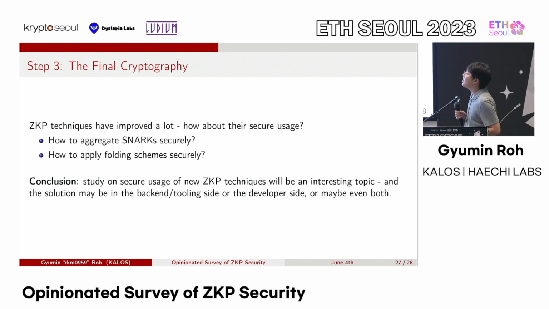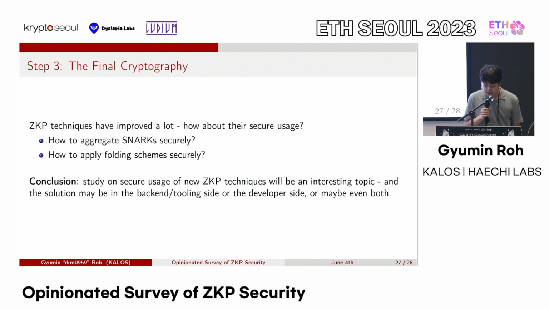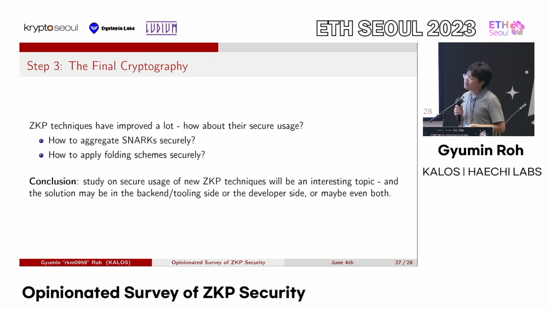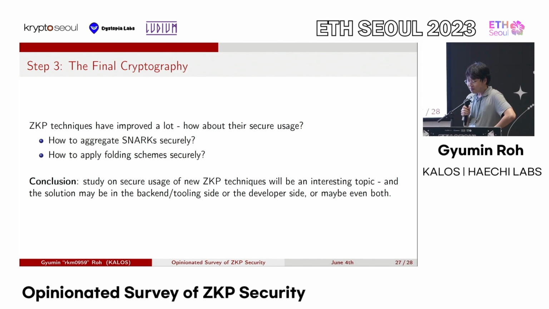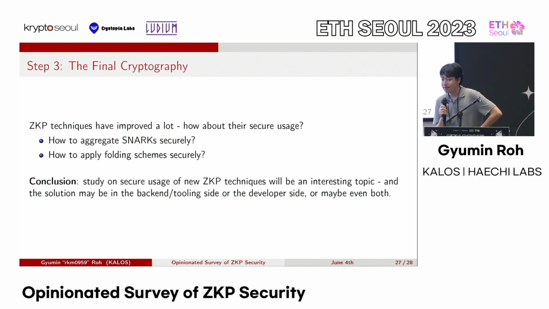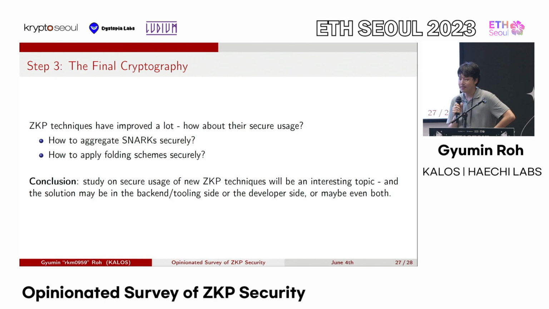So point being, the conclusion being that since the optimized out public inputs thing is a very not easy nature of Groth16, we should think more about the new ZKP techniques in this security-focused way. So for example, the recent few years in ZKP research have brought out very cool tactics and technology.